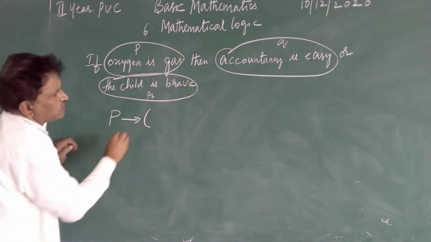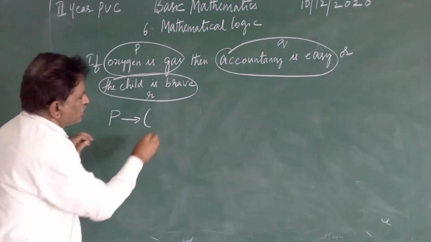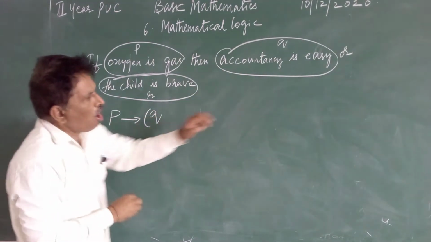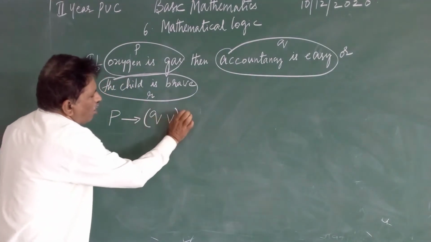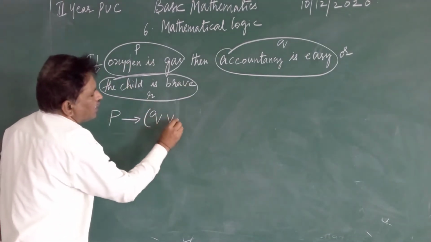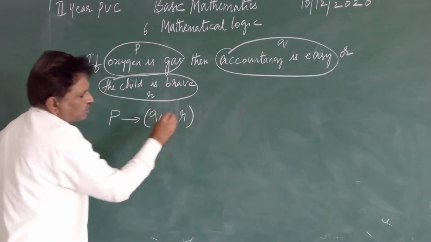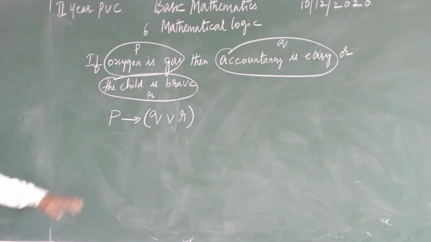Then accountancy is easy, that is Q, or symbol, then R, the child is brave. It is small r.